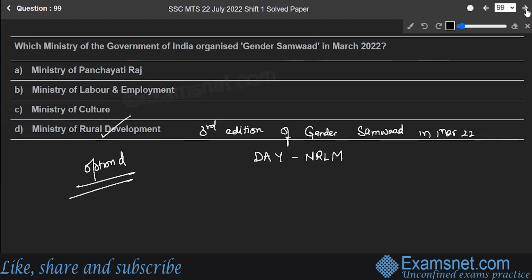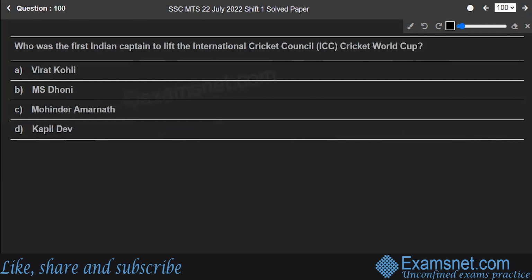Hope you are clear. And with that, let's move to the last question of this paper and the last question of the GK section as well. Here we go. Who was the first Indian captain to lift the International Cricket Council ICC Cricket World Cup? Is it Virat Kohli, Dhoni, Mohinder Amarnath, or Kapil Dev? Well, Kapil Dev Ramlal Nikhanj is an Indian former cricketer and the answer to our question as well.